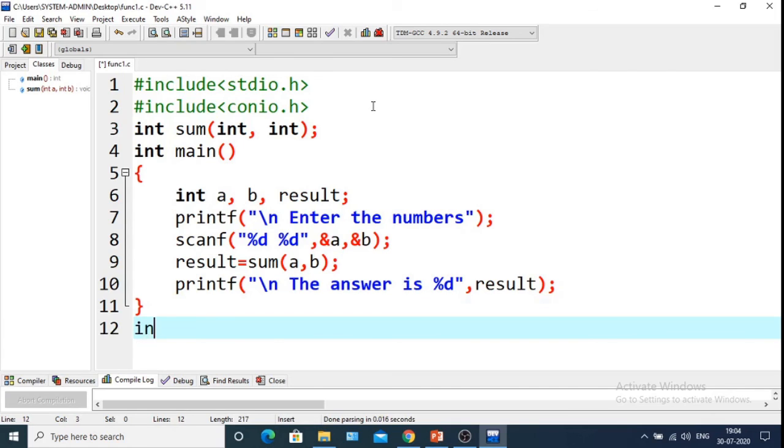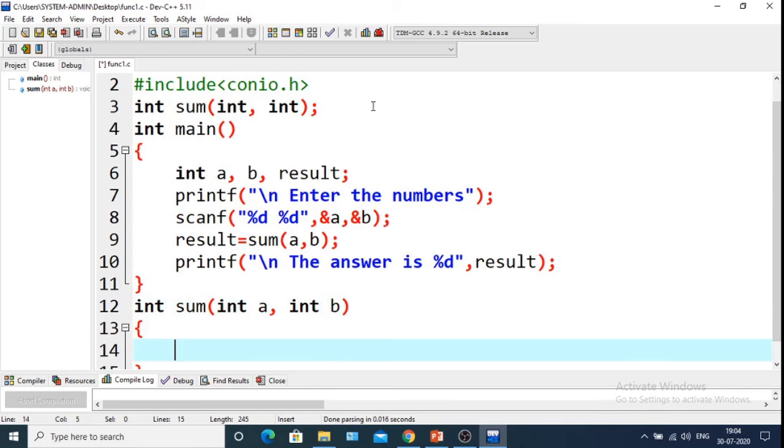So we'll now define the function. We'll just return the value of a plus b.